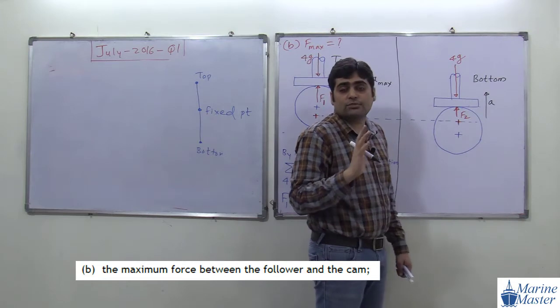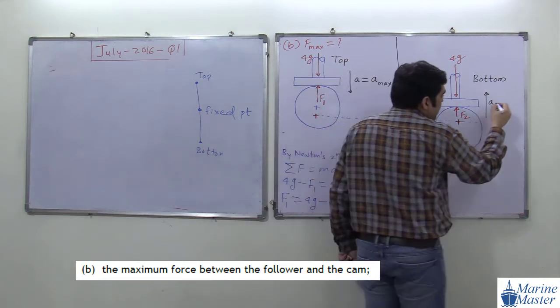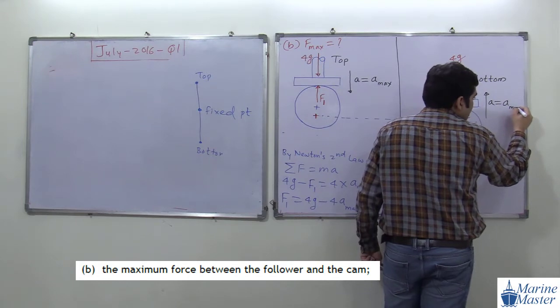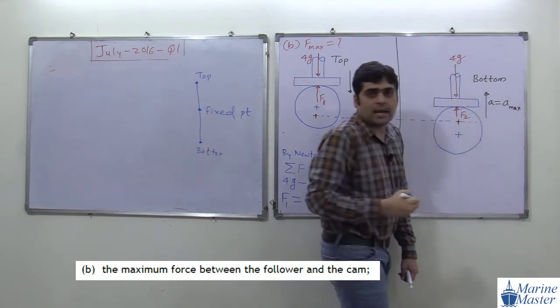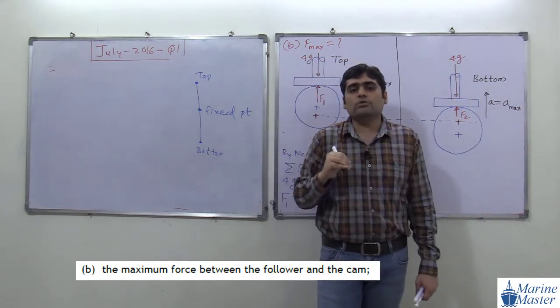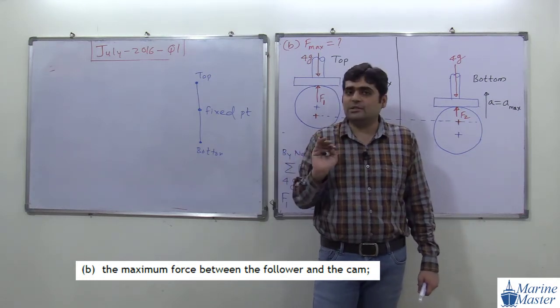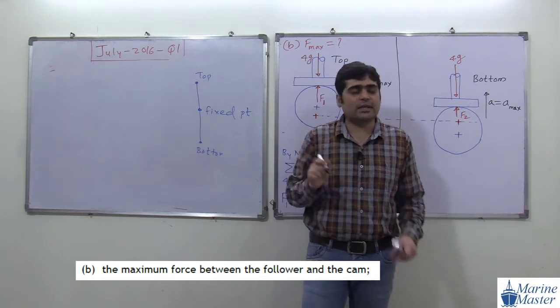Direction of acceleration is what? Upward. So A is equal to what? A max. Why is A equal to A max? Because for the bottommost point, the acceleration will become the maximum acceleration. We studied these things in our theory.